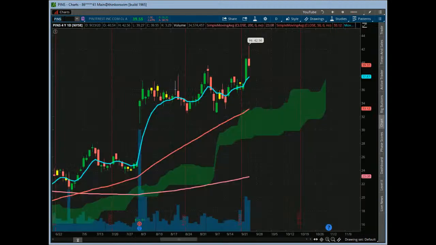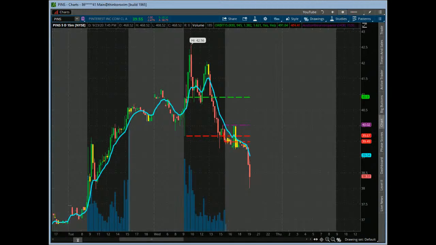And then PINS. So PINS was pretty cool. It had a nice candle yesterday, and it gave a good follow through this morning, and of course kind of came down with the rest of the Nasdaq. But good push this morning. Nice 15 ORB breakout.